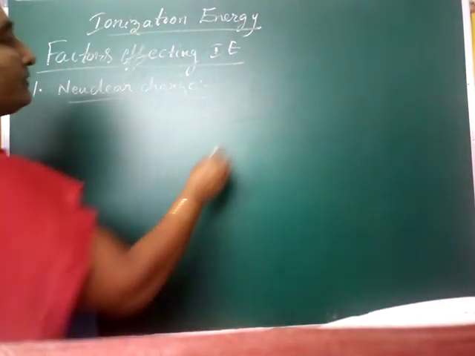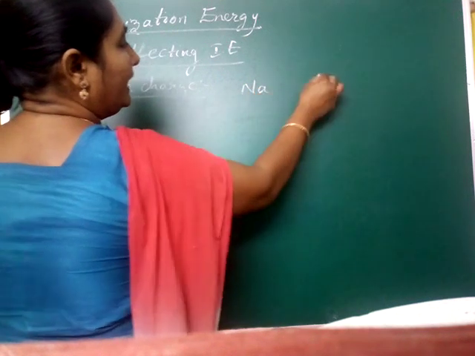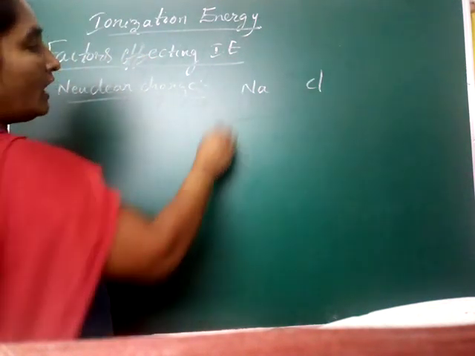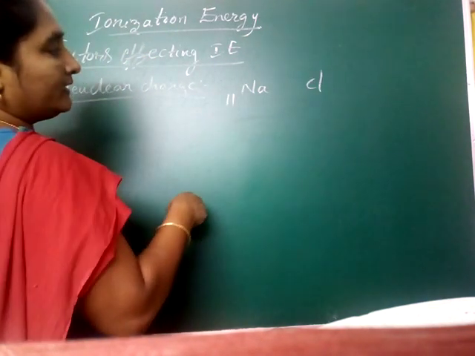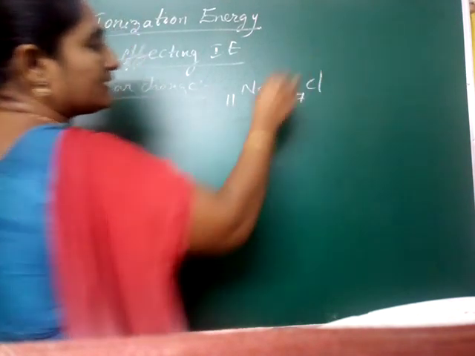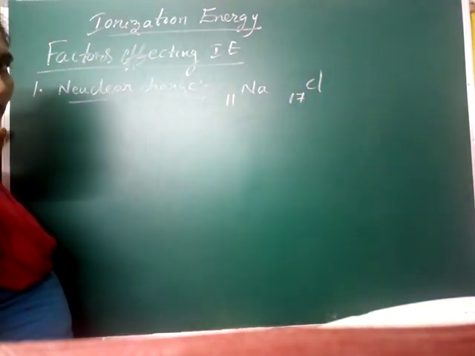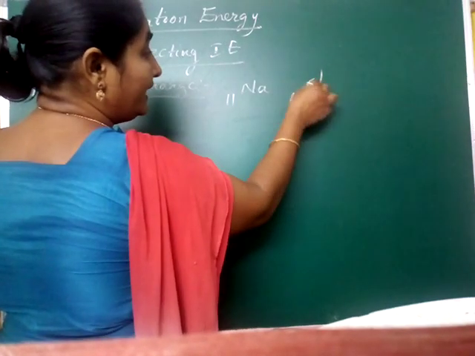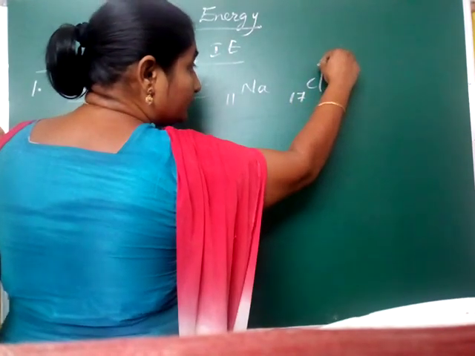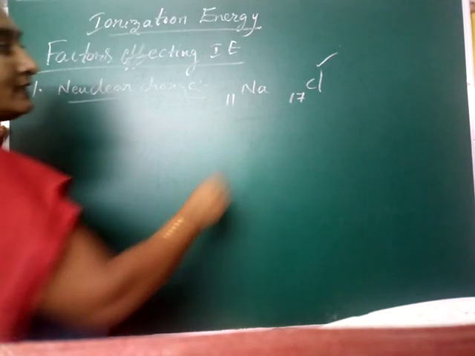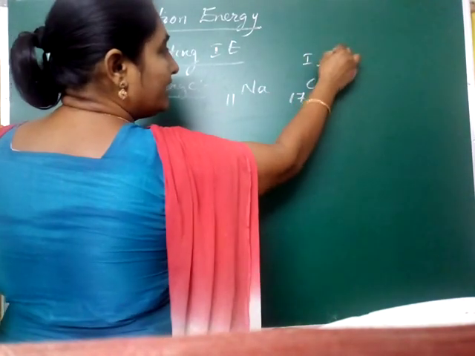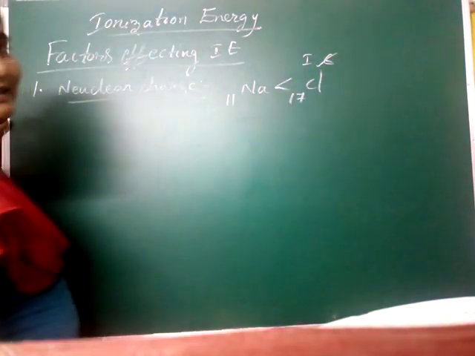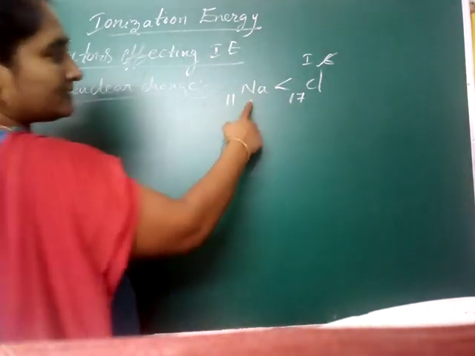A good example for this is sodium and chlorine. How many protons are present in sodium? 11. How many protons are present in chlorine? 17. We know that. Removing an electron from chlorine is more difficult than from sodium. That's why the ionization energy is greater for chlorine than sodium.